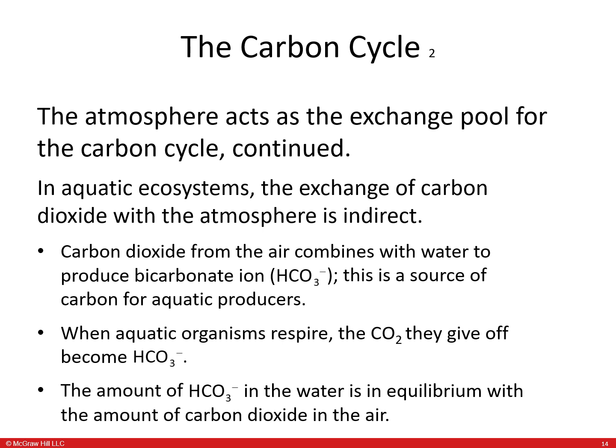In aquatic ecosystems, the exchange of carbon dioxide with the atmosphere is indirect. Carbon dioxide from the air combines with water to produce bicarbonate ions. This is a source of carbon for aquatic producers. When aquatic producers respire, the carbon dioxide given off becomes bicarbonate. The amount of bicarbonate ions in the water is in equilibrium with the amount of carbon dioxide in the air.